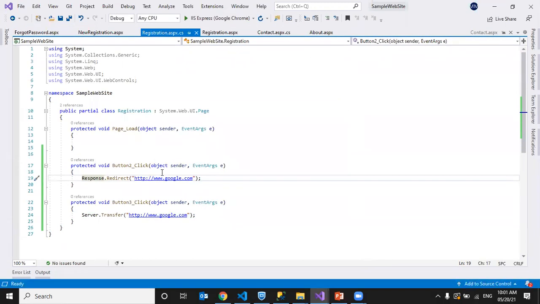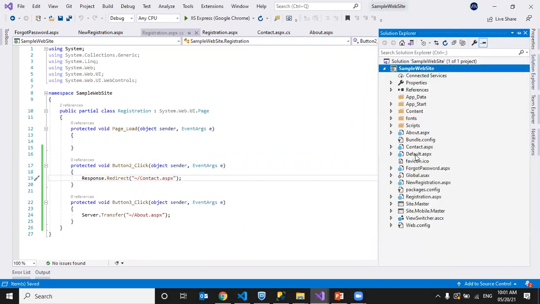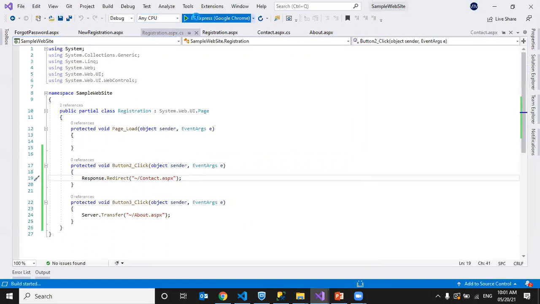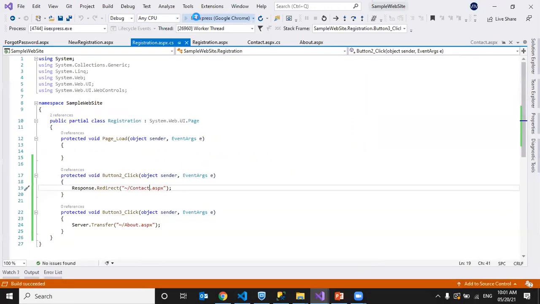Like I can use the same here. So when clicking on that, I just want to redirect to contact. Okay, contact.aspx, right? With response.redirect I can go to another website, or internally also I can traverse.